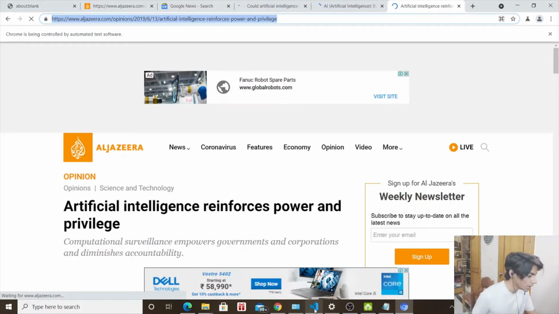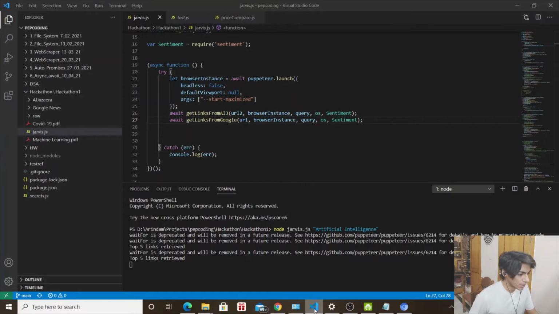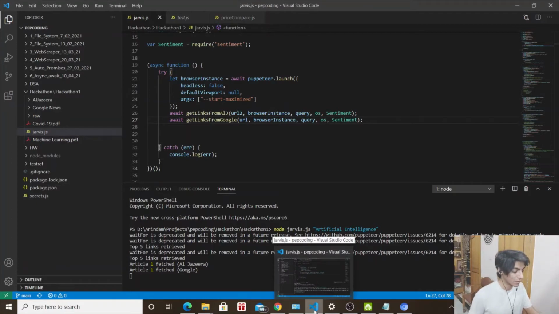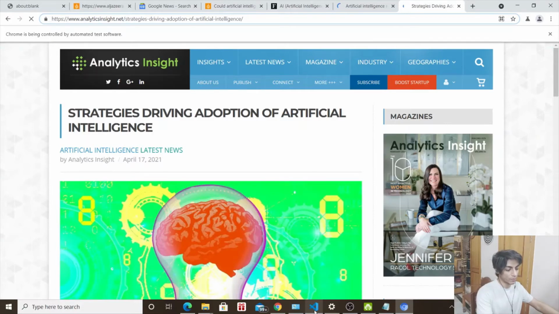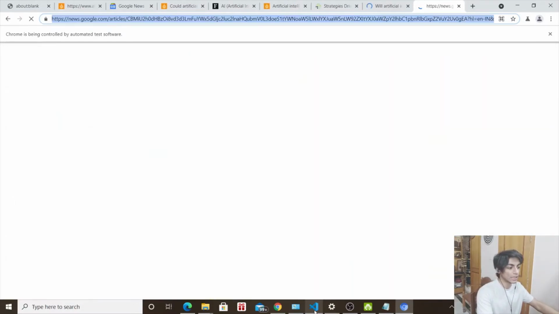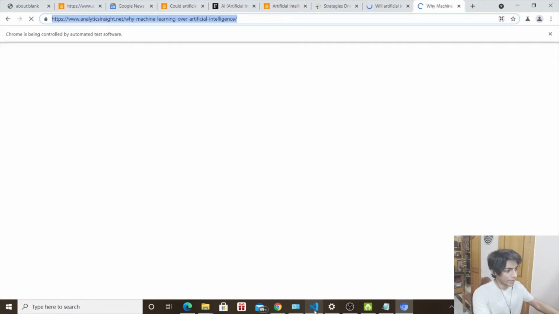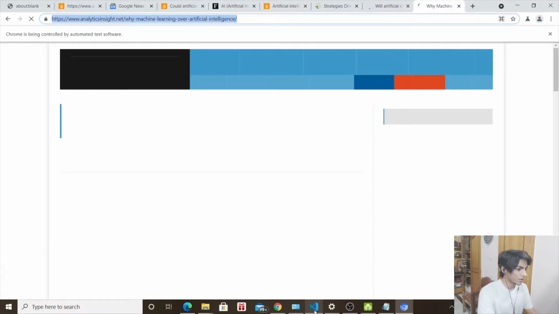And all right, so we can see it's opening the articles. And okay, so the top 5 links have been retrieved. That's great. Article 1 has been fetched for both Al Jazeera and Google. That means the code isn't too bad, which means that if it fails to gather any content, it probably means that the server of that particular website from which we are trying to obtain our article is a little slow, and that will just give us the link. We'll still have the link if we want to read anyway, although we might still have other articles to get the latest updates from. That's why we're getting 5 articles instead of one or maybe two.